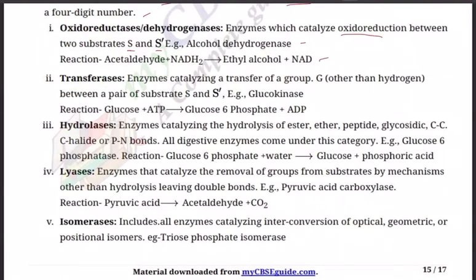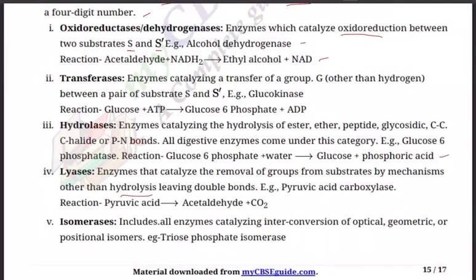Next, hydrolases: enzymes catalyzing hydrolysis of ester, ether, peptide, glycosidic, carbon-carbon bonds, carbon-halide bonds, phosphorus and nitrogen bonds. All digestive enzymes come under this category. Glucose 6-phosphatase: glucose 6-phosphate plus water gives glucose plus phosphoric acid, by hydrolysis.